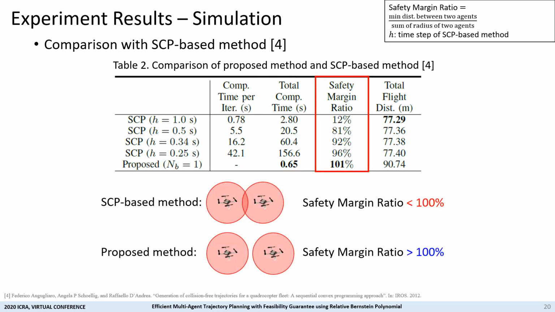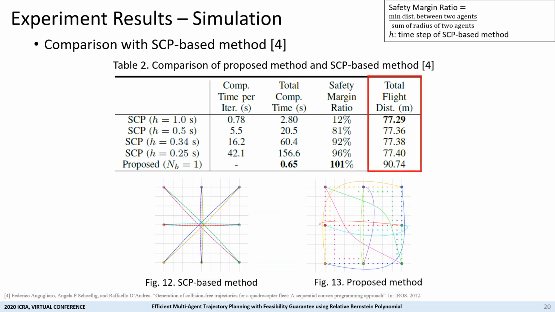The third column shows the safety margin of each method, which means the ratio of the minimum distance to collision distance. In the case of SCP, the collision constraint is only applied to some waypoints of the trajectories. So, collision can occur at the section between waypoints. On the other hand, the proposed method always guarantees collision avoidance by utilizing the convex hull property of relative Bernstein polynomial.